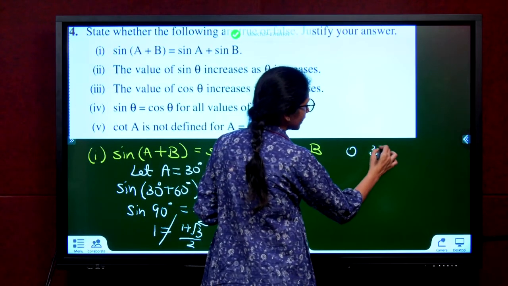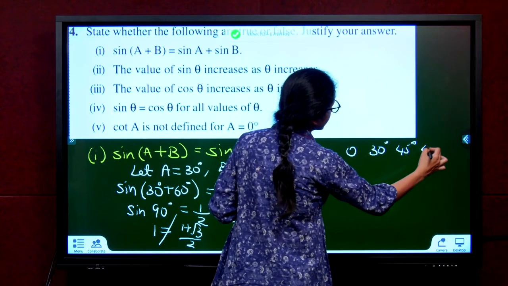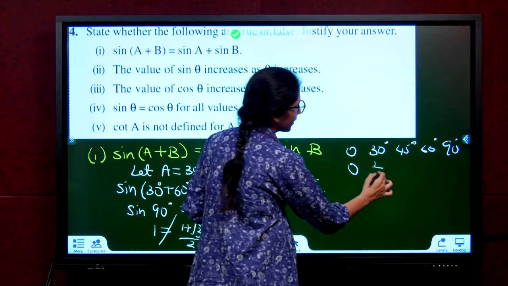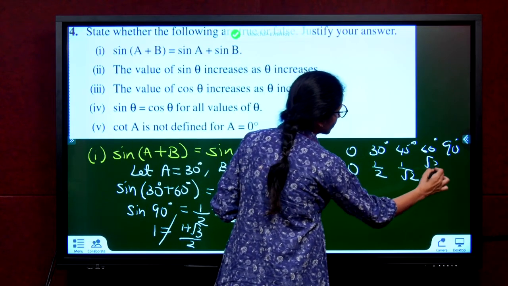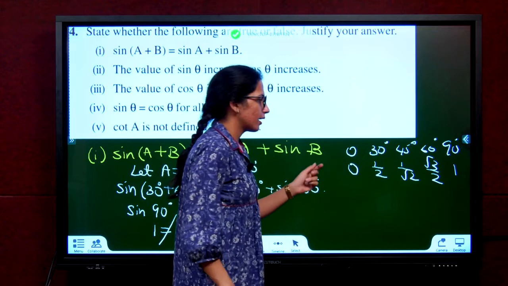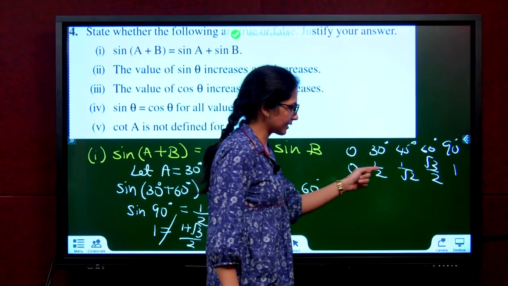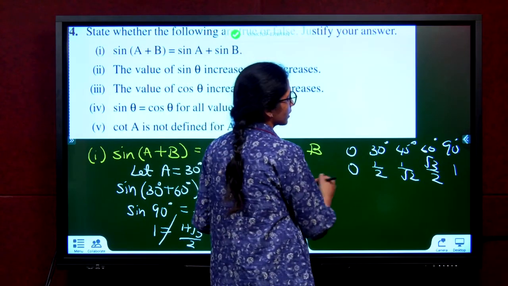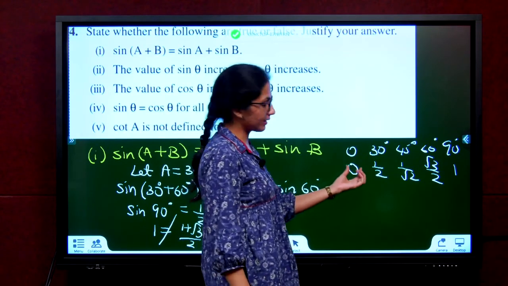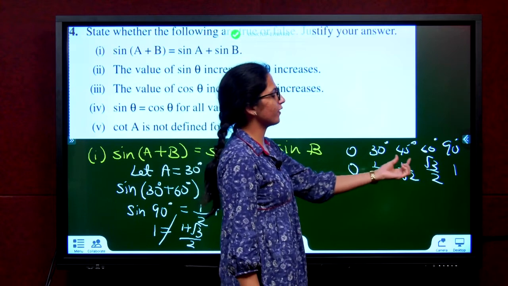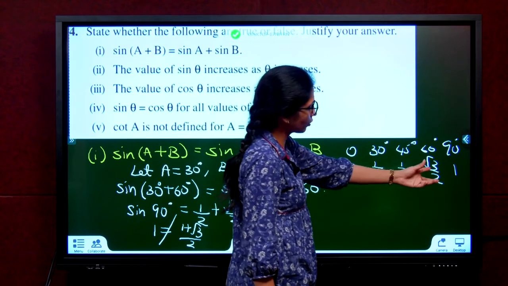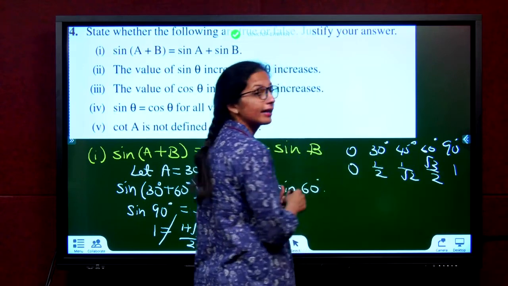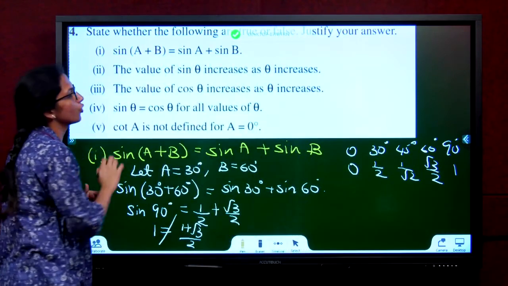Okay. Next, the value of sine theta increases as theta increases. Theta went from 0 degree, 30 degree, 45 degree, 60 degree and 90 degree. What was sine theta value? 0, 1 by 2, 1 by root 2, root 3 by 2 and 1. You can see it is increasing. 0 to 1, it's increasing step by step. Therefore, what's my answer? 0 is 0, 1 by 2 is 0.5, 1 by root 2 is 0.707, root 3 by 2 you get some number, I am not sure of the decimal, and 1. It's continuously increasing. So yes, it is true.